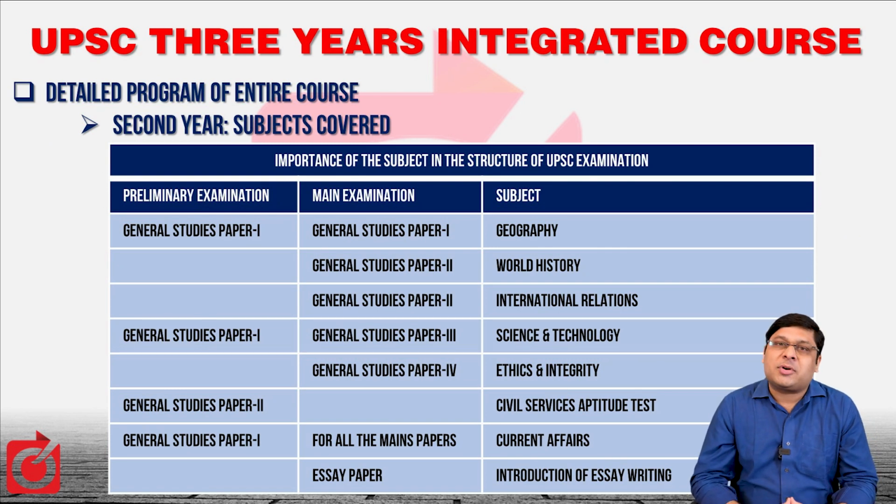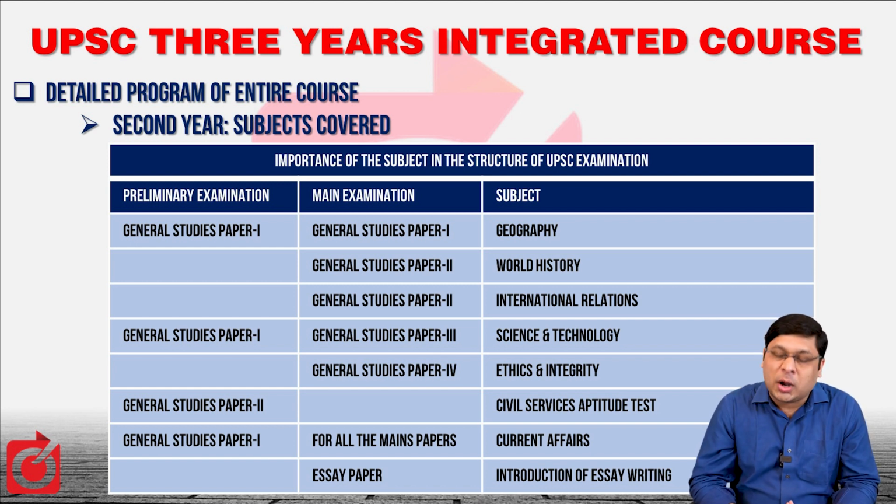In the second year, we cover geography, which is part of General Studies Paper 1. World History, again part of General Studies Paper 1. International Relations, part of General Studies Paper 2. Science and Technology, part of General Studies Paper 3. Ethics and Integrity, part of General Studies Paper 4. Civil Services Aptitude Test, part of the prelim preparation. Current Affairs, which is required in all 3 stages.